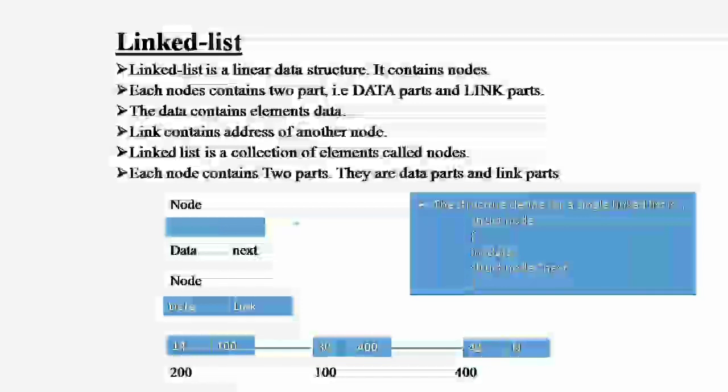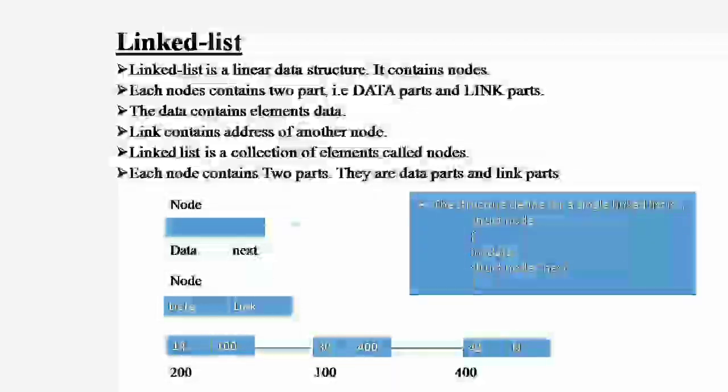What is the linked list data structure? A linked list is a linear data structure in which the elements are not stored at contiguous memory locations. The elements in a linked list are linked using pointers, as shown in the previous diagram. In simple words, a linked list consists of nodes where each node contains a data field and a reference to the next node.